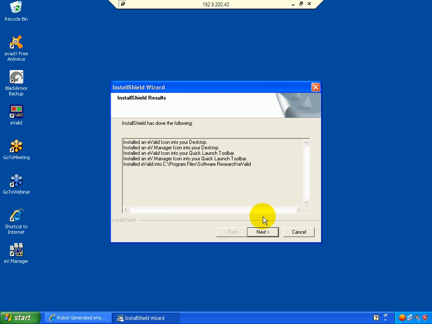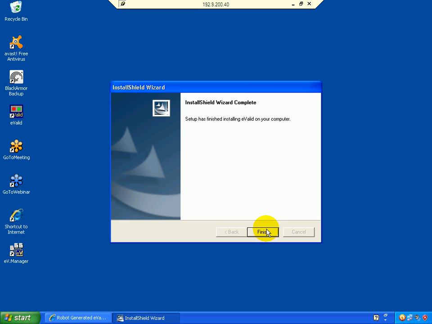When the installation is near completion, you'll see the Install Shield results. So click Next, and in Install Shield Wizard Complete, click Finish.